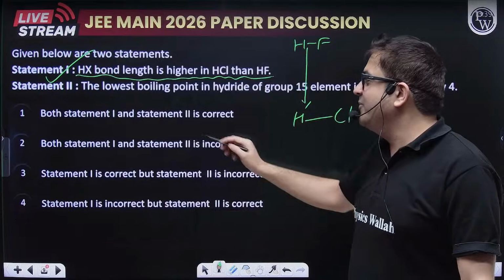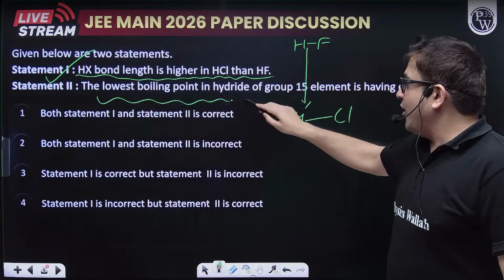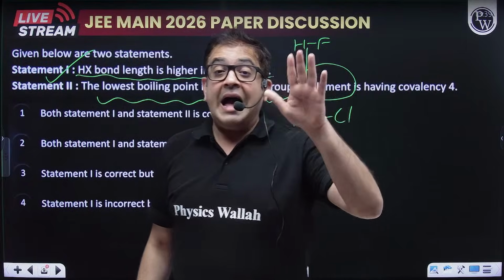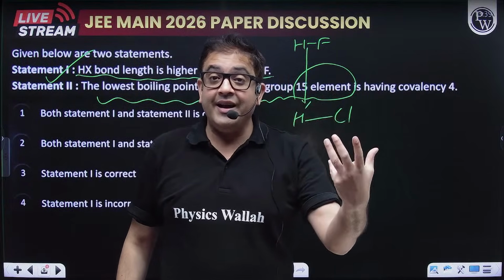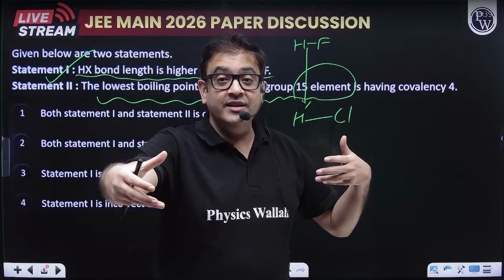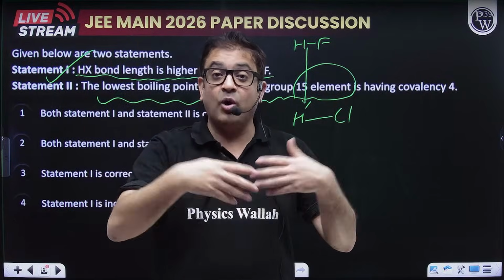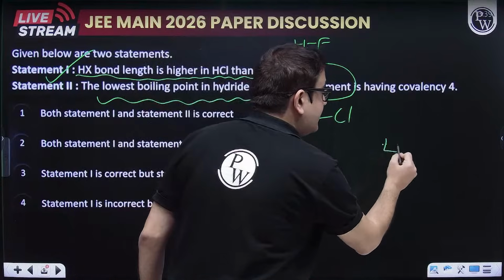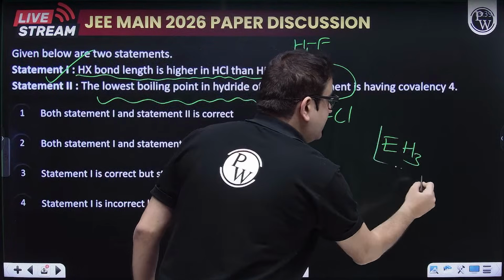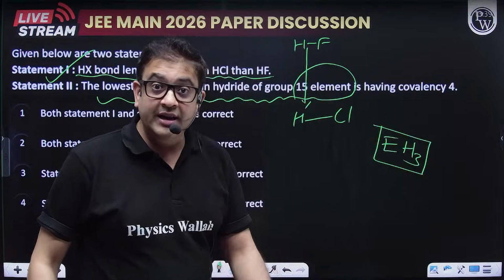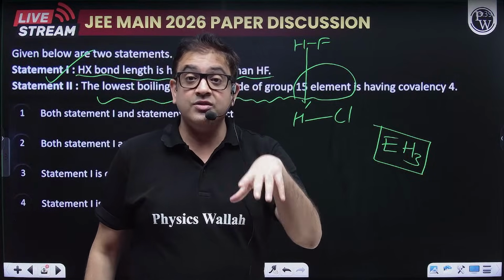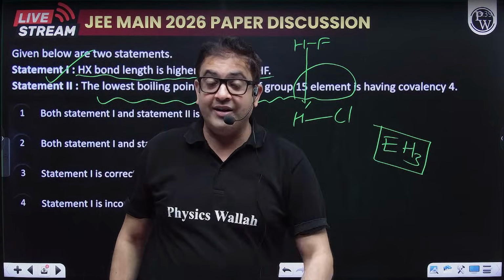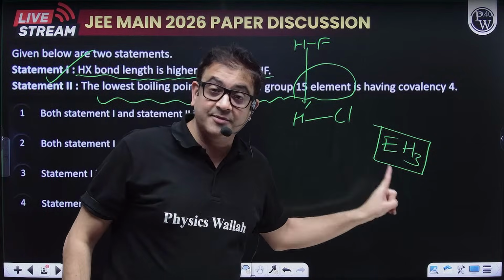Now, statement 2, the lowest boiling point in hydrides of group 15 elements. As such, if you talk of hydrides, as atomic size increases, as atomic mass increases, boiling point increases, because group 15, the nitrogen family, has hydrides of the type EH3. These hydrides are polar in nature. Their shape is trigonal pyramidal, because of the presence of a lone pair, not tetrahedral. So hybridization is sp3 and trigonal.